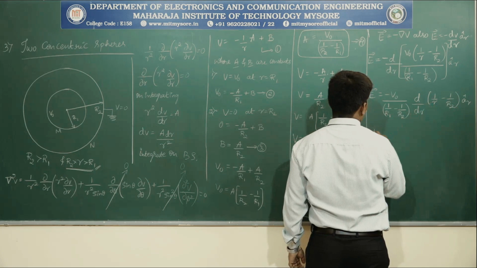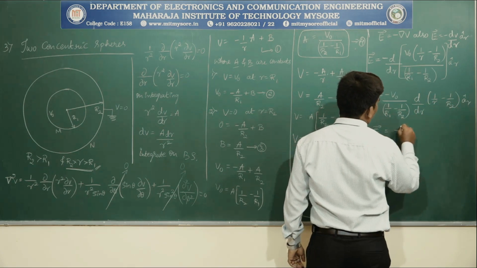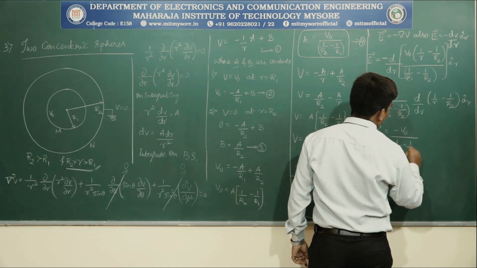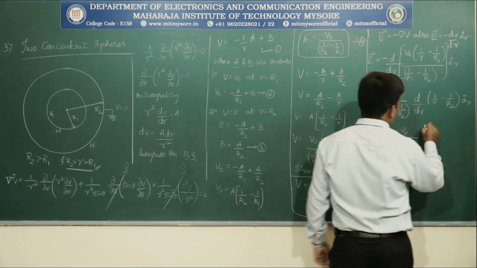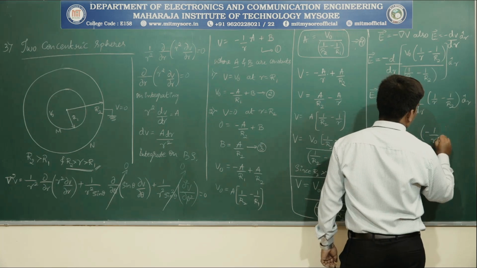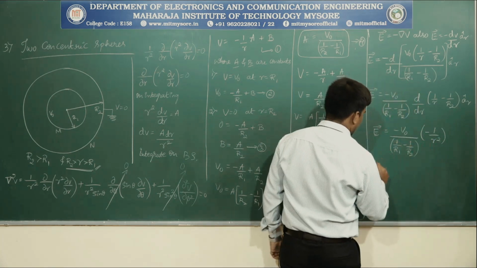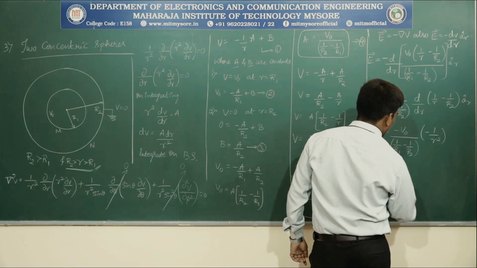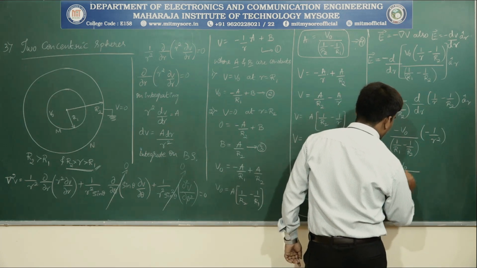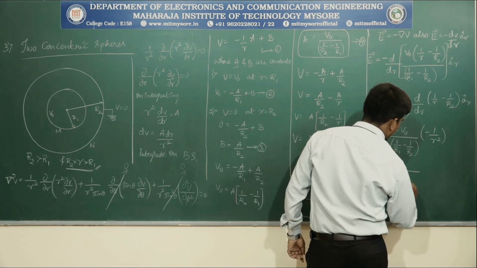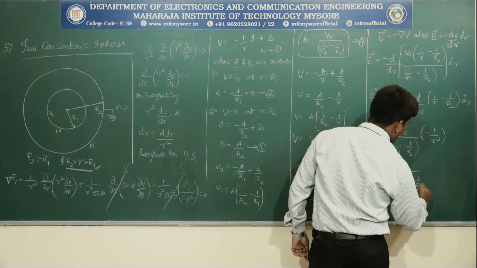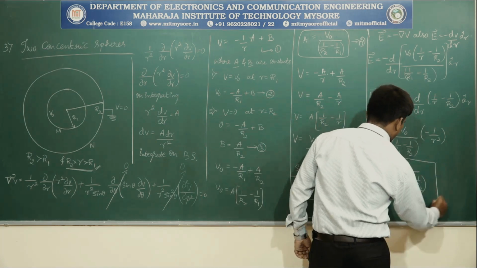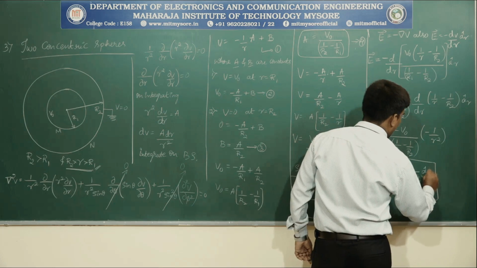This one is 0. Then E is equal to minus V naught divided by 1 by r1 minus 1 by r2, into minus 1 by r square. So E can be written as E is equal to V naught divided by r square, times of 1 by r1 minus 1 by r2. This is the final expression for electric field intensity E into a cap r.